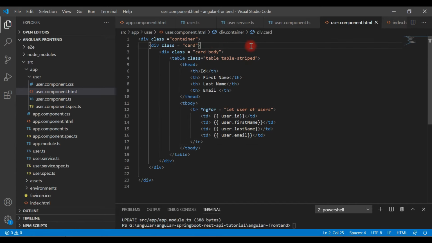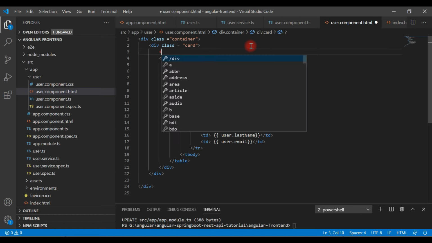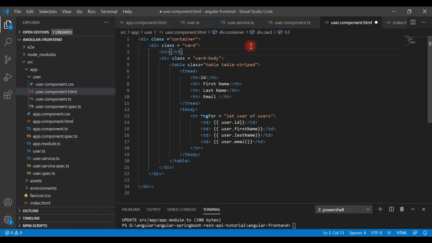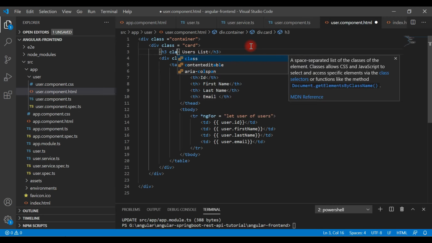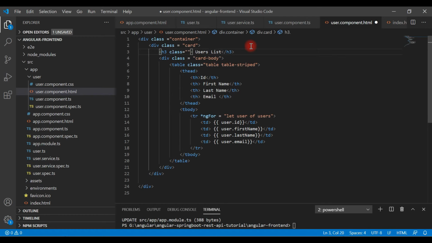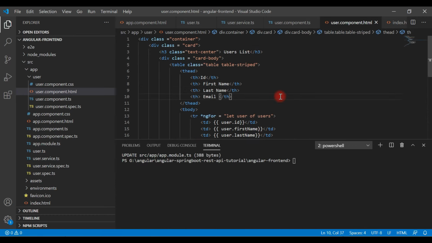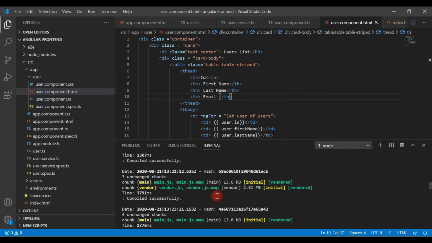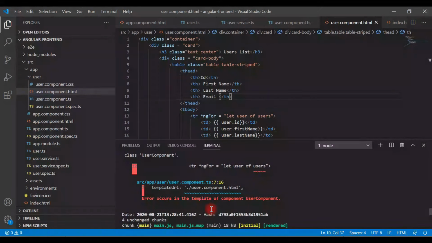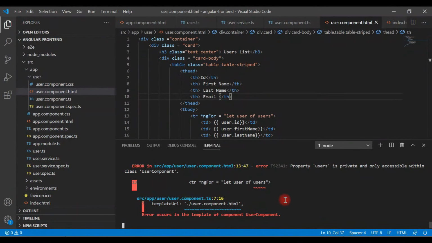Now here what I will do, I will create an h3 tag here, and let's say users list, and I'm going to display this text at center. For that I'm going to use the Bootstrap CSS class text-center. Let's save the file and let's go back to the browser and let's see how it works. Make sure that the Angular application is running on port 4200.